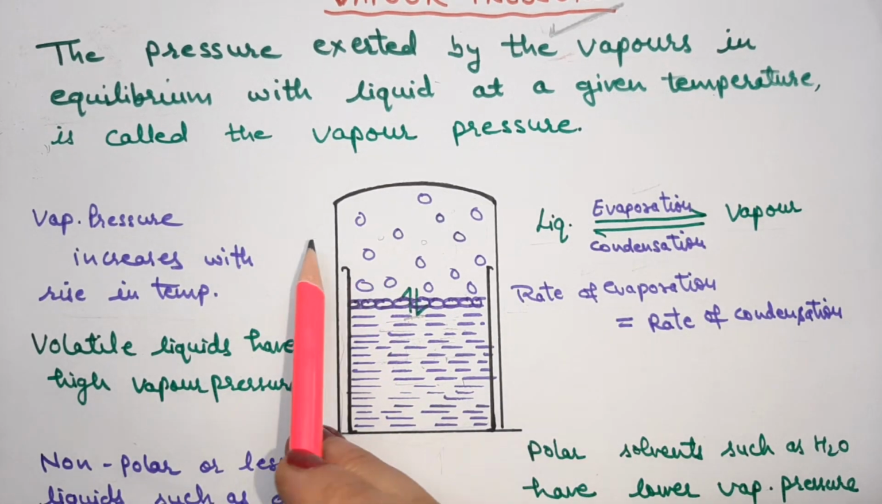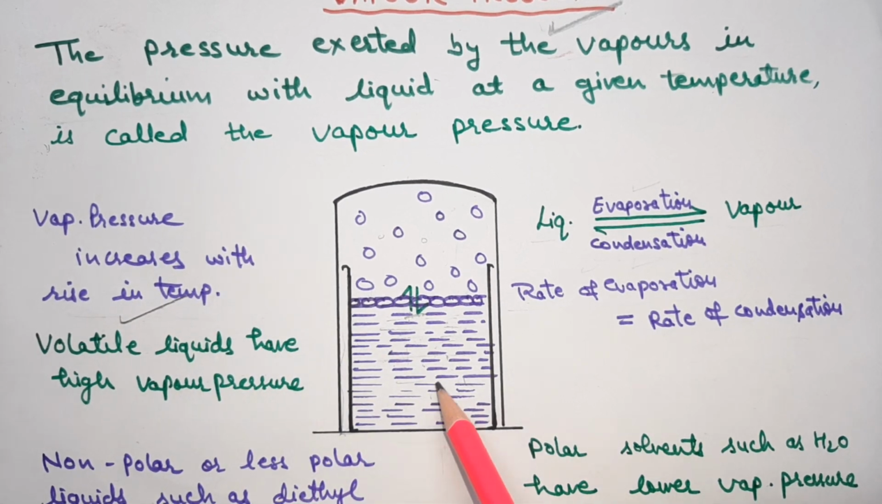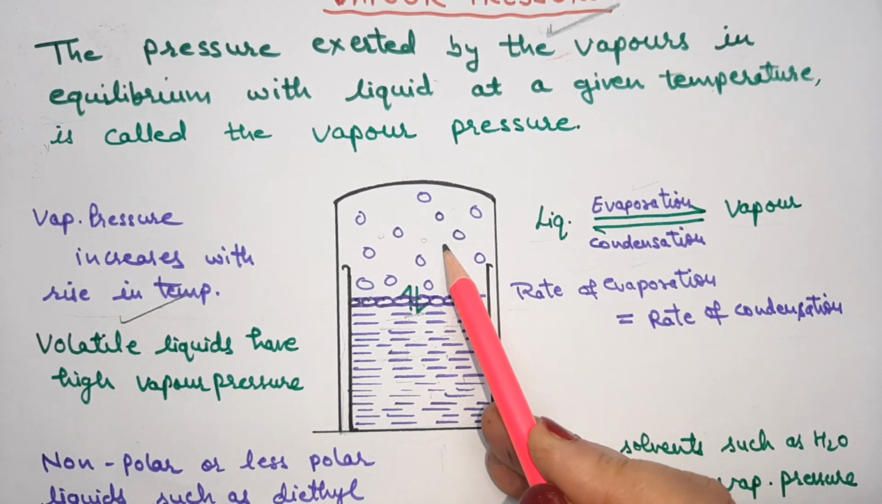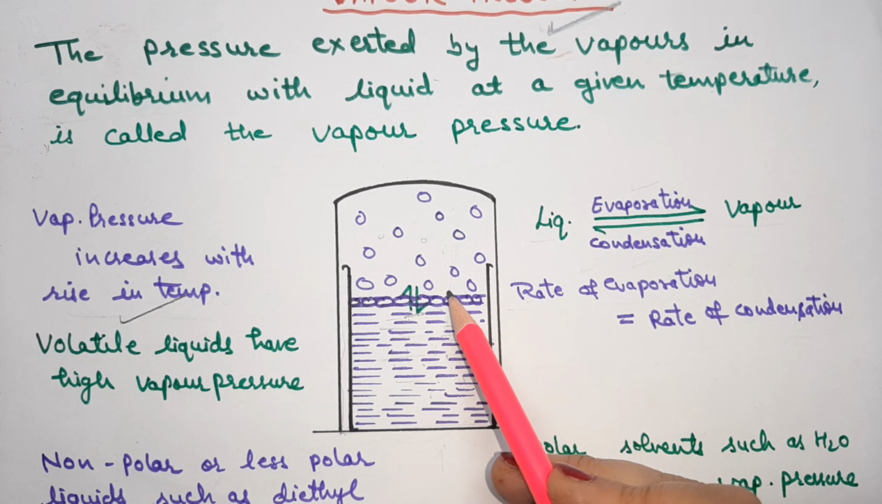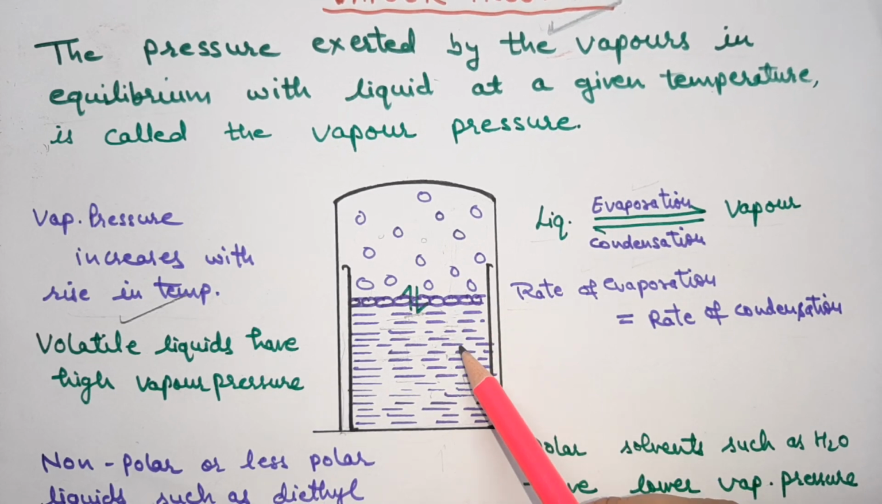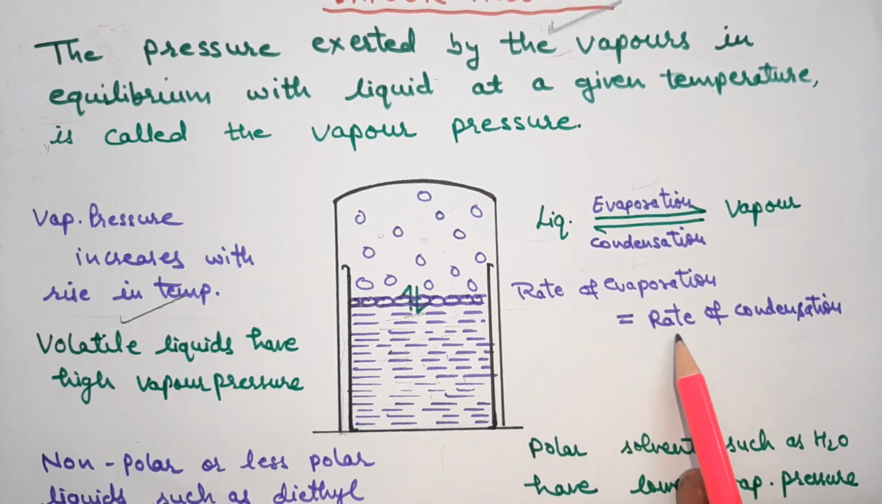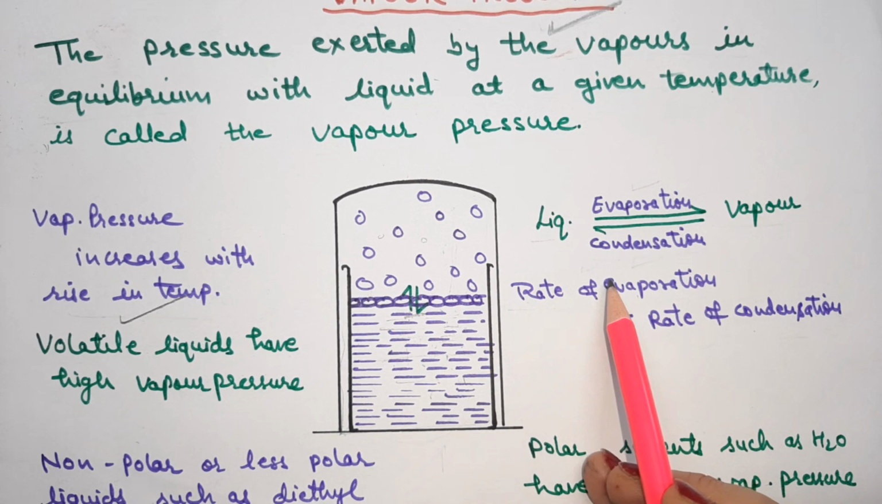Now vapor pressure increases with rising temperature. As the temperature is increased, more and more vapors will leave to the vapor phase, and in the same way more and more vapors will strike the surface and come back to the liquid phase. Again the rate of evaporation will be equal to the rate of condensation, but a new equilibrium will be established.